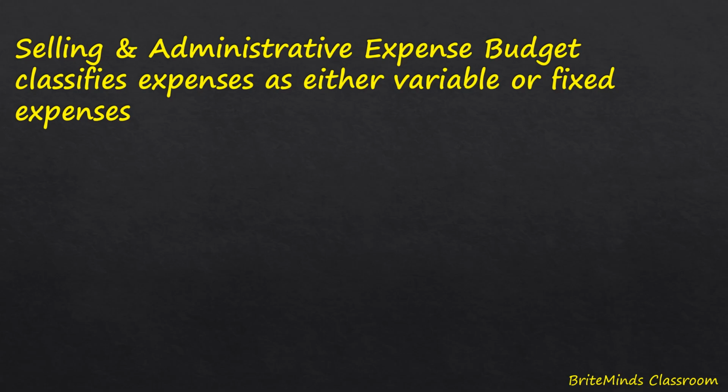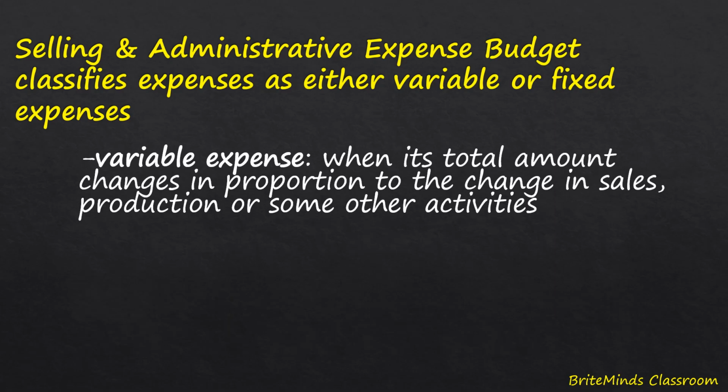It is considered a variable expense when its total amount changes in proportion to the change in sales, production, or some other activities. Example of variable expense is the sales commission and freight out. Like for example, if the sales in units increase, so the sales commission also increases.